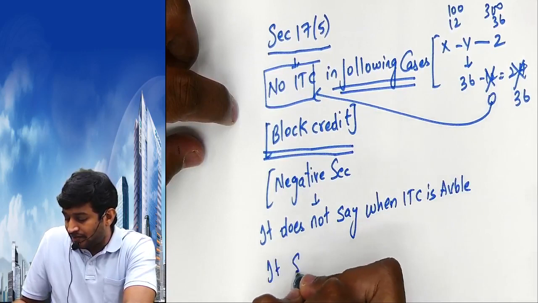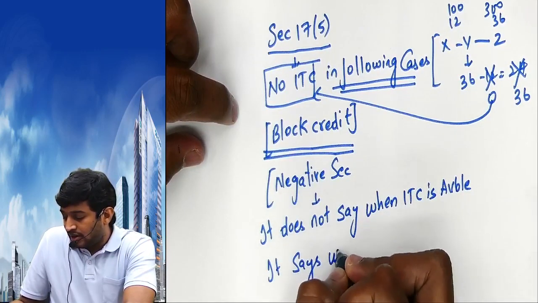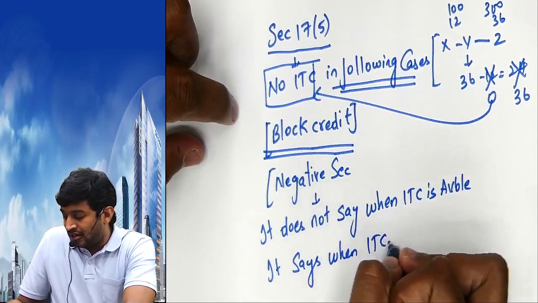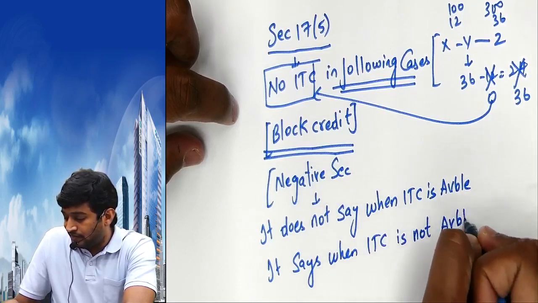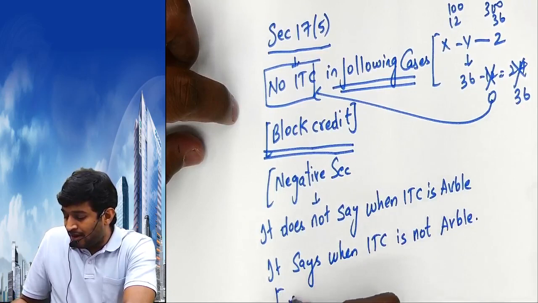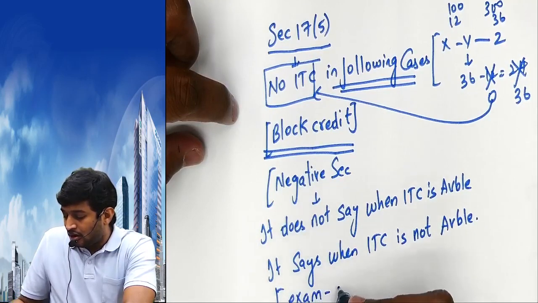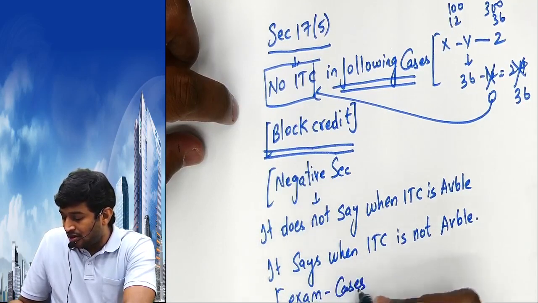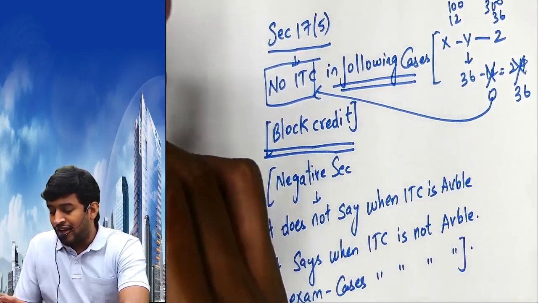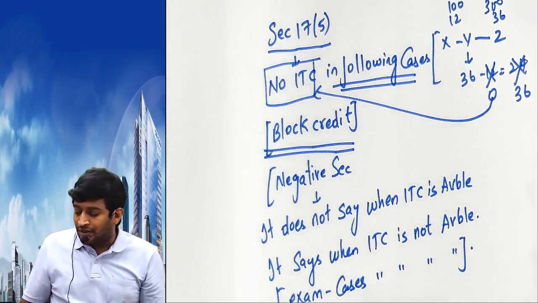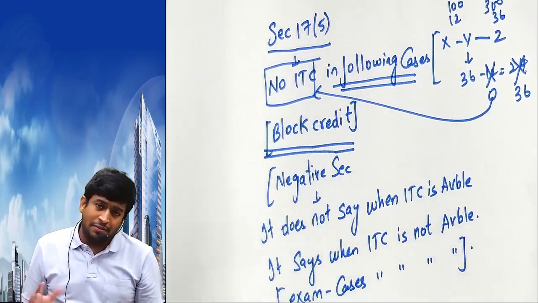It says when ITC is not available. In the exam we have to remember the cases where ITC is not available. If the exam gives some other point apart from these 3, apart from this, it means ITC is available.